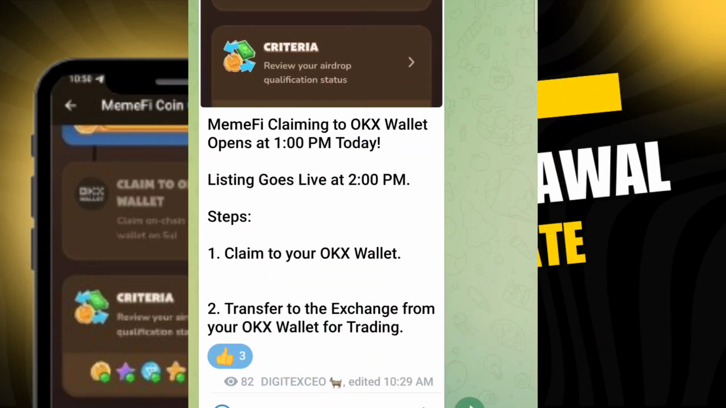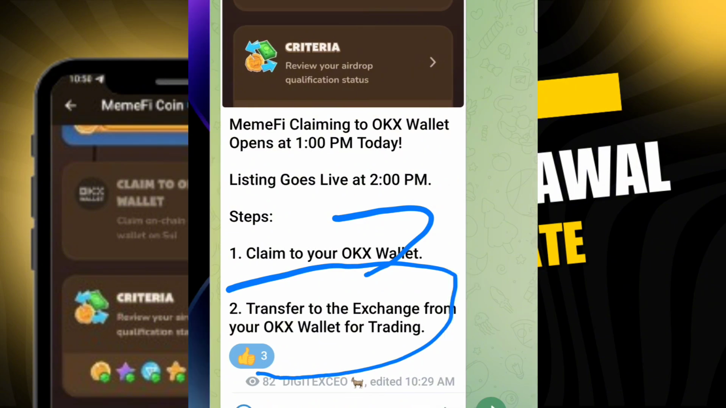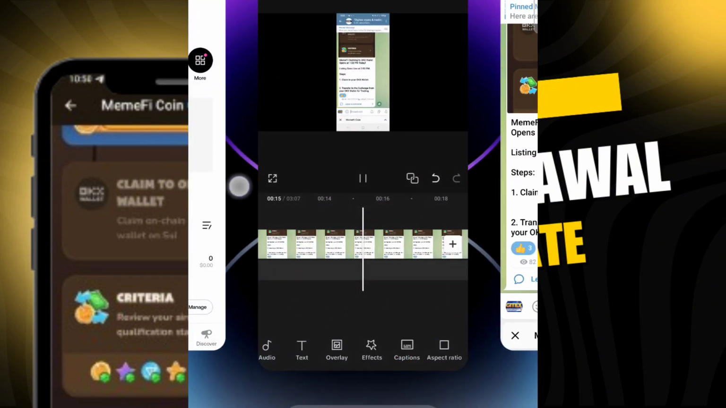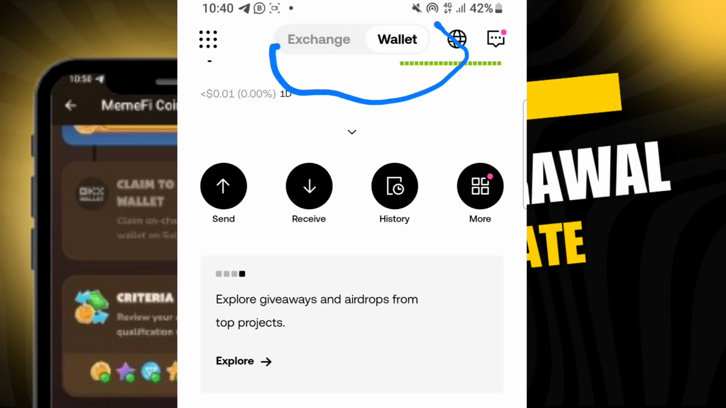Now, the second thing you need to understand: when the MemeFi gets to your Web3 wallet, you need to transfer it to your exchange, either Bybit, Bitget, Gate, KuCoin, whatever exchange that you are using. And for you to get this done, you have to go to your Web3 wallet, the OKX Web3 wallet. So this is my OKX wallet. For those of you still battling with exchange, if you look here, you see exchange, you see wallet. So you click on the wallet side. It works in all countries.